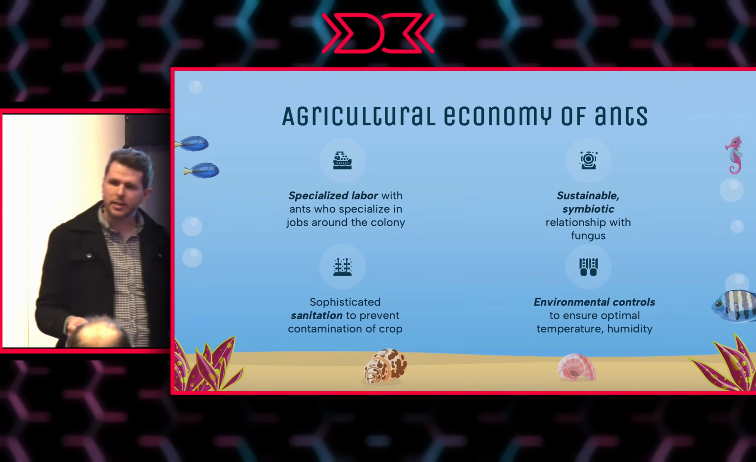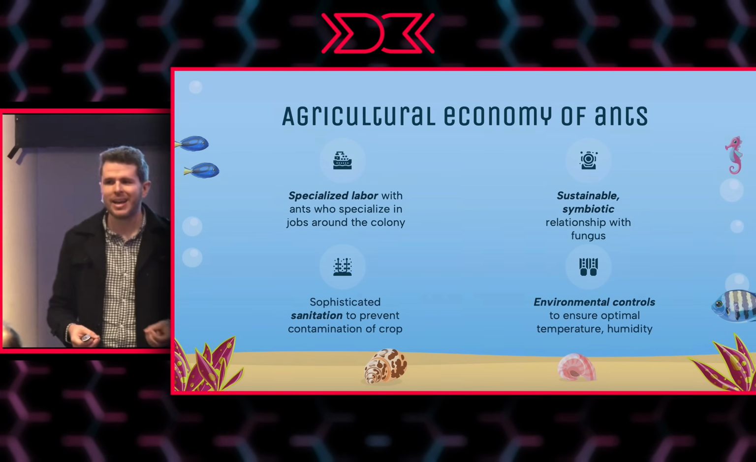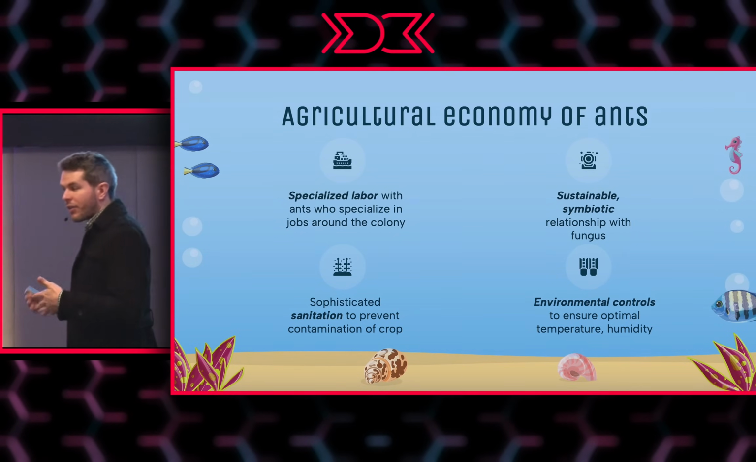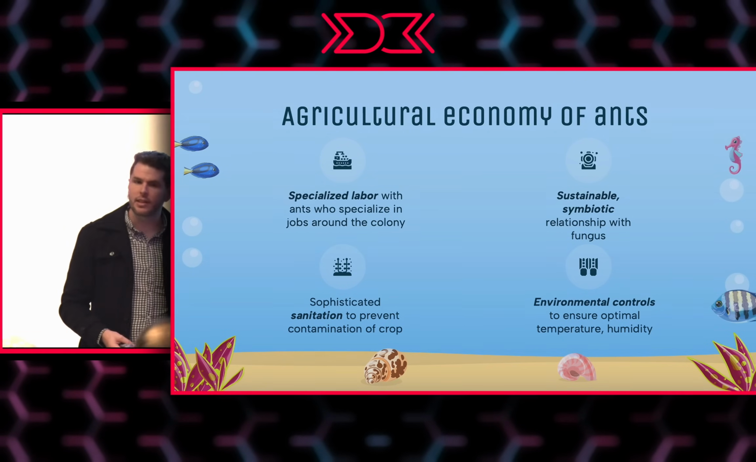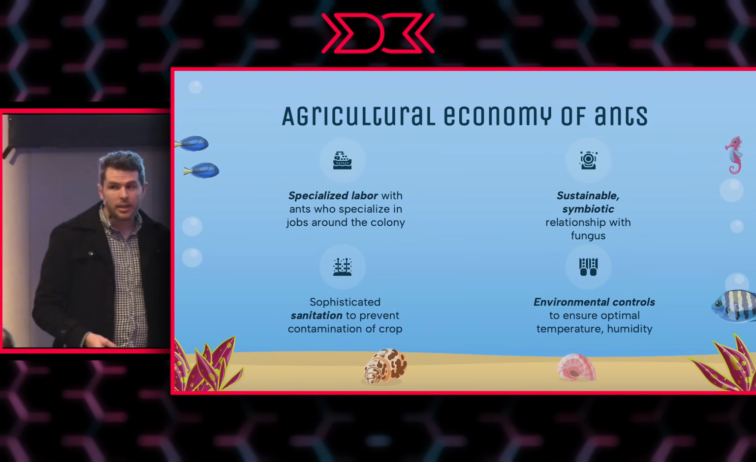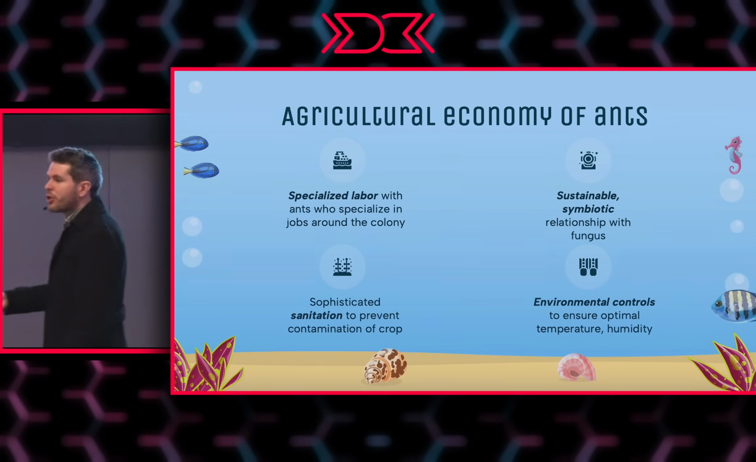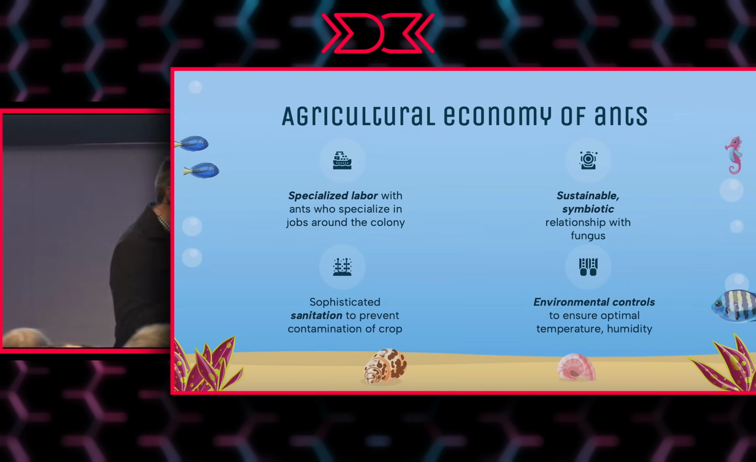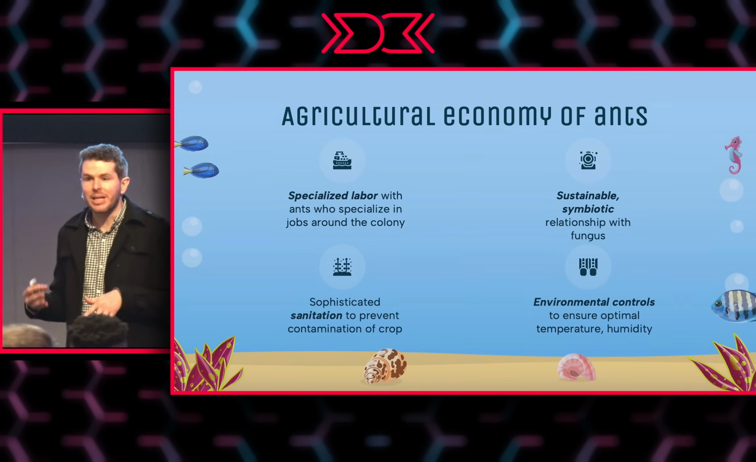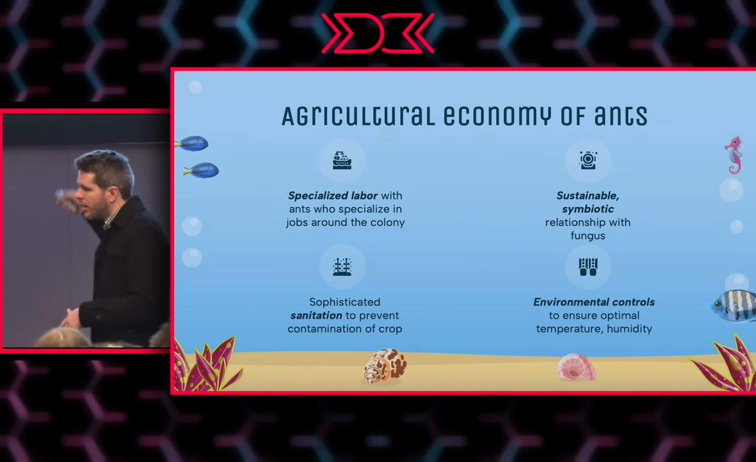The fungus gets to be fed and gets to live in ideal conditions. The ants get to eat the fungus. Everybody's happy. They practice sanitation to keep the crops clean. Like I said, if anything funky gets in there, they take it right out. They have special environmental controls. The anthills are built in such a way that the growth chambers for the fungus are maintained at optimal humidity and temperature throughout the year.